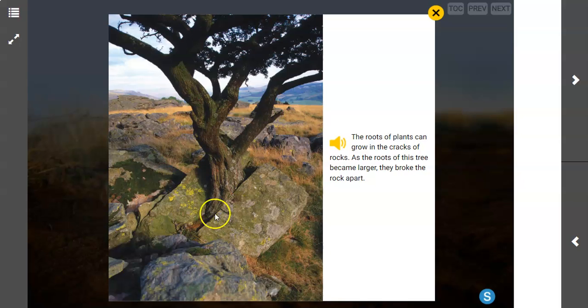One thing I want to point out to you is on this rock right here, you can see things called lichen. You see like the yellow and the greenish and the grayish things there? Those are called lichen. They are living things, and they have things that are similar to roots on them, and they can also grow in the cracks of rocks and cause the rocks to break into smaller pieces. So even though it might look like there isn't anything here, what's covering the rock is actually a living thing called lichen, and as it's growing, it can also break the rock into smaller pieces.